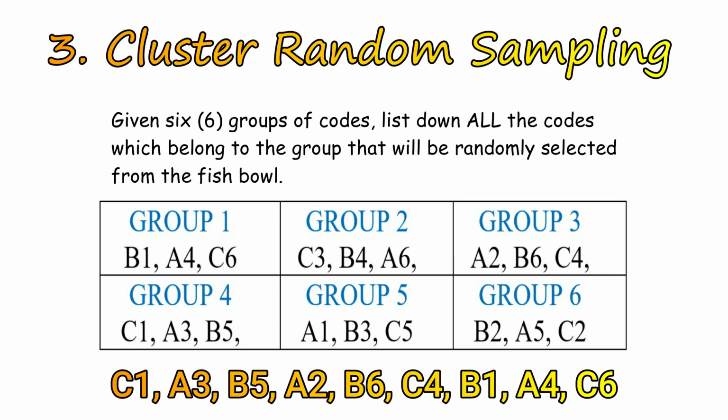To get the samples using cluster random sampling technique, clusters are randomly selected and all members of the selected clusters will automatically be included in the list of samples. Hence, in our activity, the samples are C1, A3, B5, A2, B6, C4, B1, A4, and C6 because the randomly selected clusters are cluster 4, cluster 3, and cluster 1.